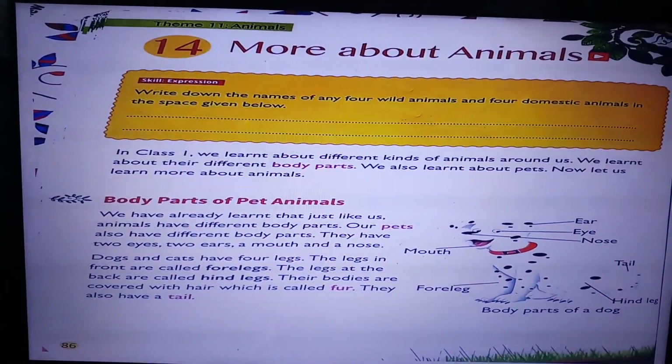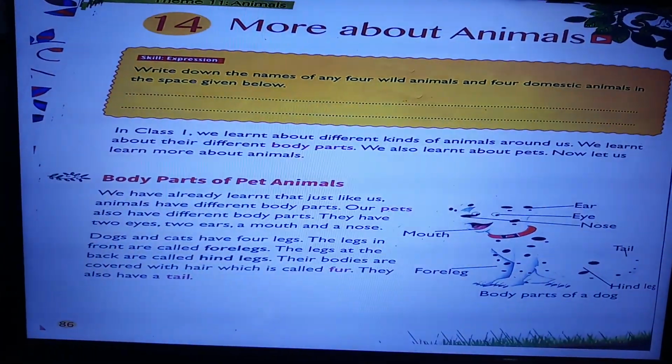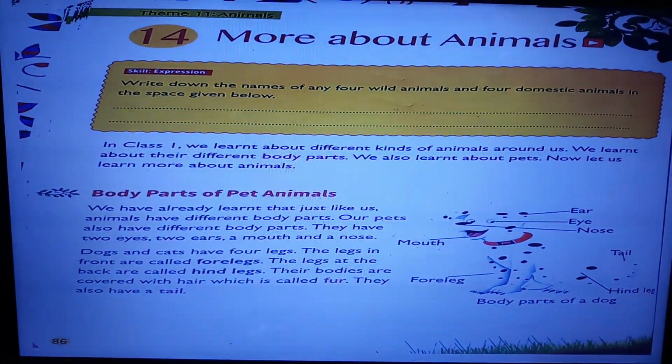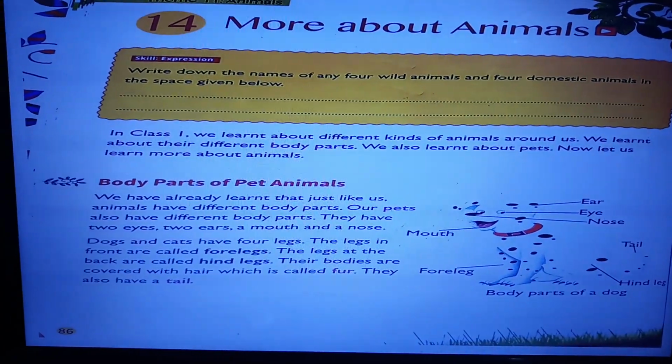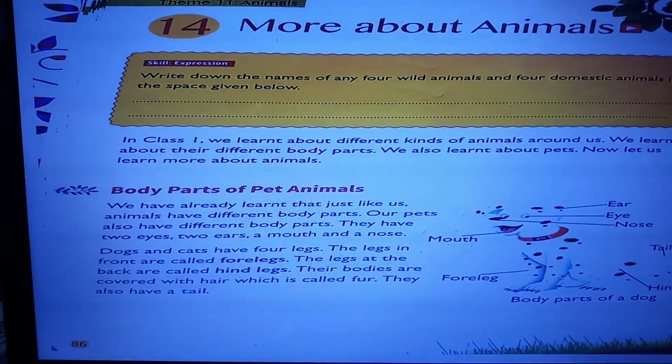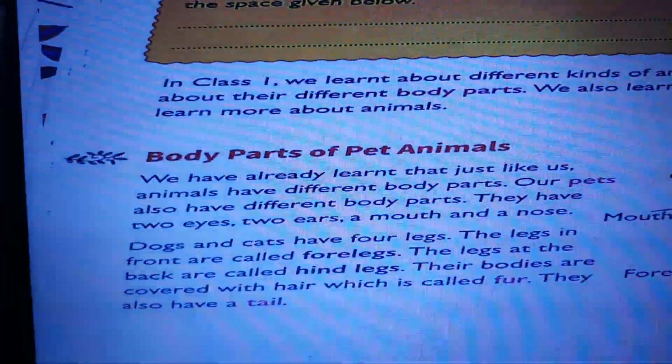We have learnt about different kinds of animals around us. We have learnt about their different body parts. We also learnt about pets. Now let us learn more about animals. Body parts of pet animals.